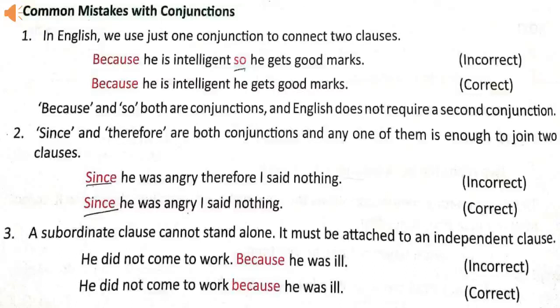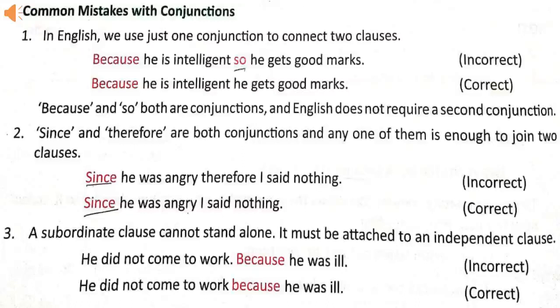Since and therefore. Both these words are conjunctions and we can use any one of these conjunctions to join two clauses. Since he was angry, therefore I said nothing. This sentence is wrong because in this sentence, since and therefore both conjunctions are used. Since he was angry, I said nothing. This sentence is right because there is only one conjunction used, which is since.